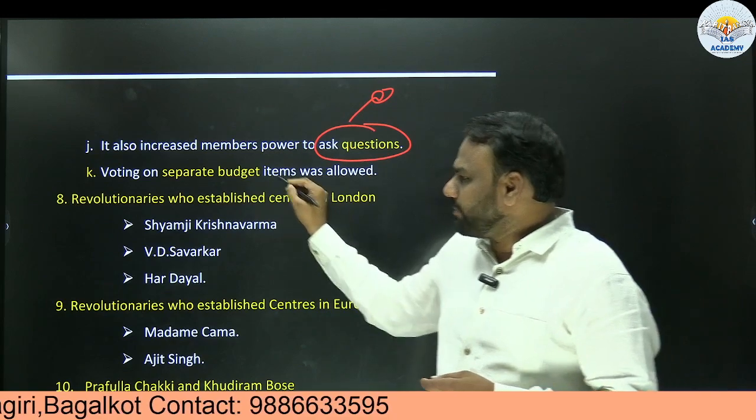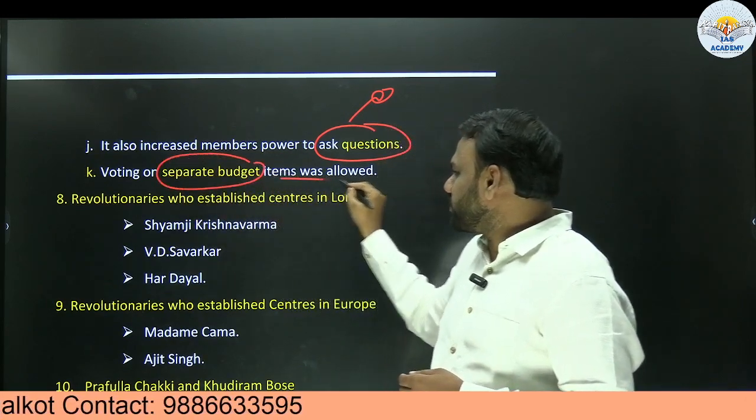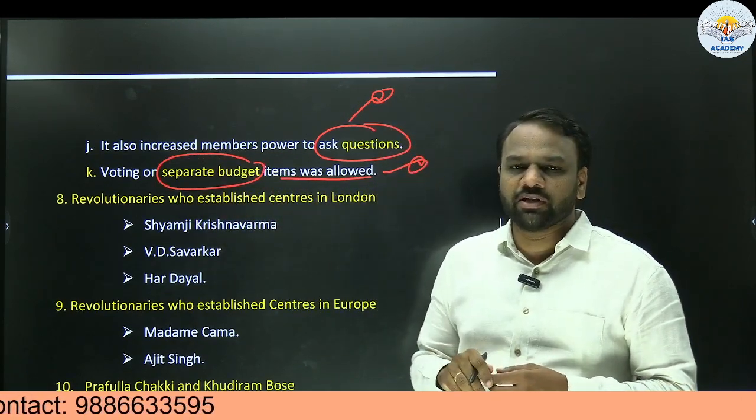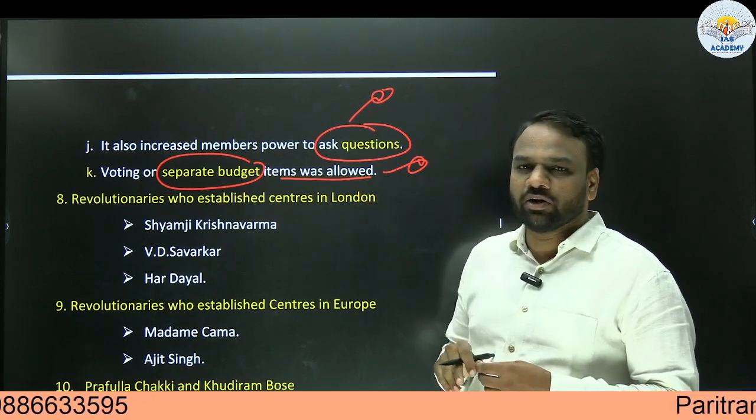Apart from that, separate voting on separate budget items was also allowed. So this was an extra power given through the 1909 reforms.